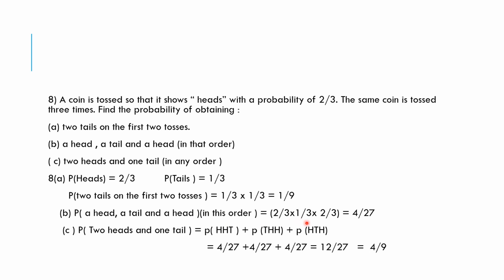B, probability of a head, a tail and a head in this order is 2 by 3 into 1 by 3 into 2 by 3, that is 4 over 27. C, probability of 2 heads and 1 tail is probability of head, head, tail plus probability of tail, head, head plus probability of head, tail, head. So that is 4 over 27 plus 4 over 27 plus 4 over 27, that is 12 over 27, that is 4 over 9, our answer.